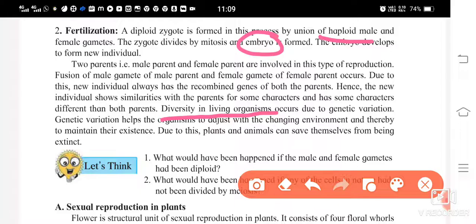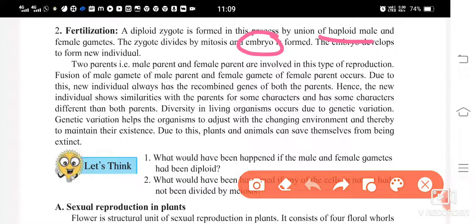What has happened here? The genes which you have are a combination of the genes of your father and mother. So there is genetic variation. Genetic variation helps the organism to adjust to the changing environment and thereby to maintain its existence. The environment is changing.